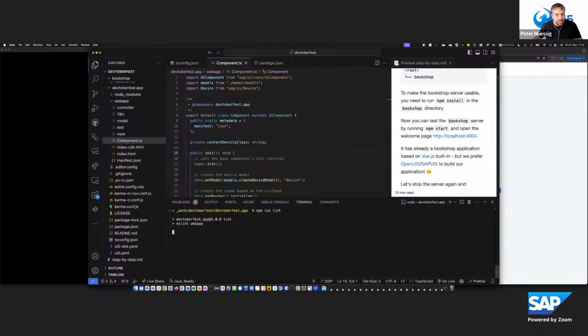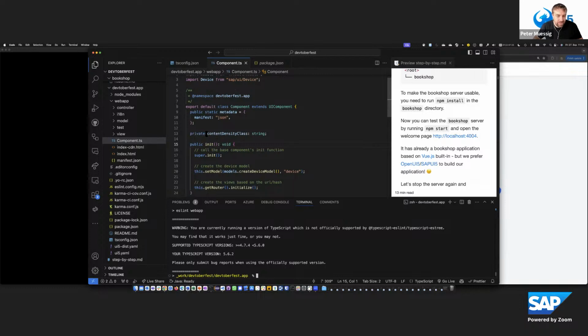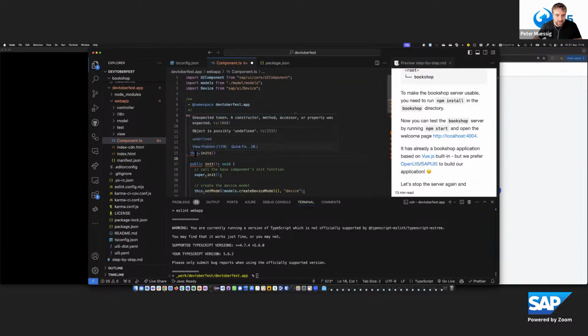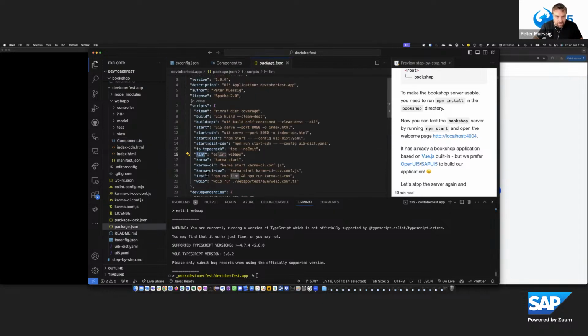Okay, but this helps already to get rid of some basic issues, and obviously you don't need to run lint for that, because lint is also running inside the whole development environment in VS Code. You also get some information on what's going on, and you can partially use quick fixes, if available, to help you solve one or the other issue. And another important thing I would like to show is testing.